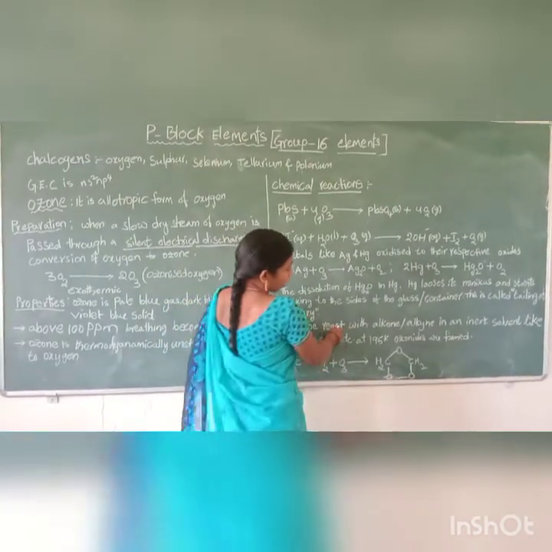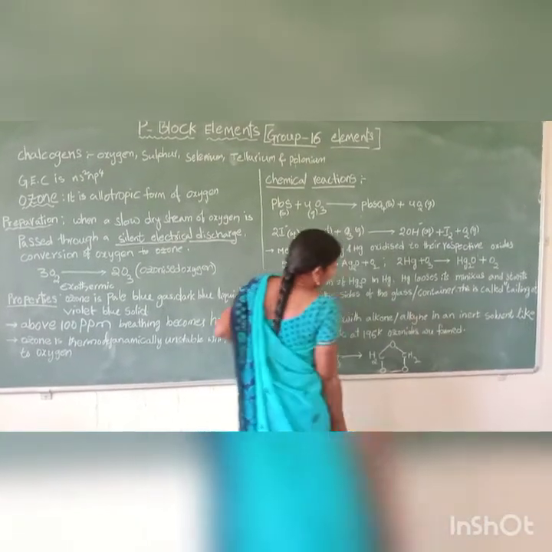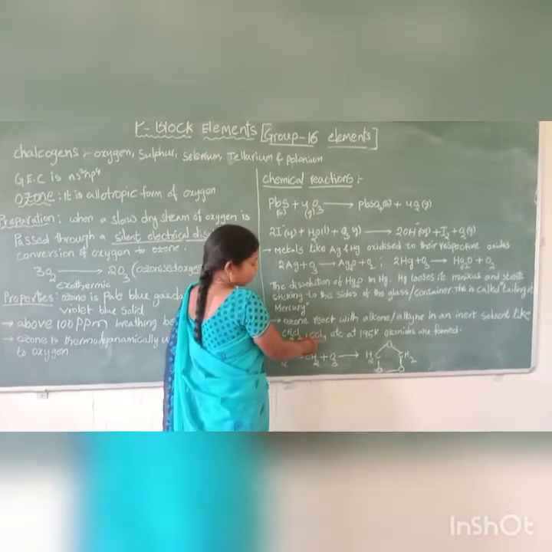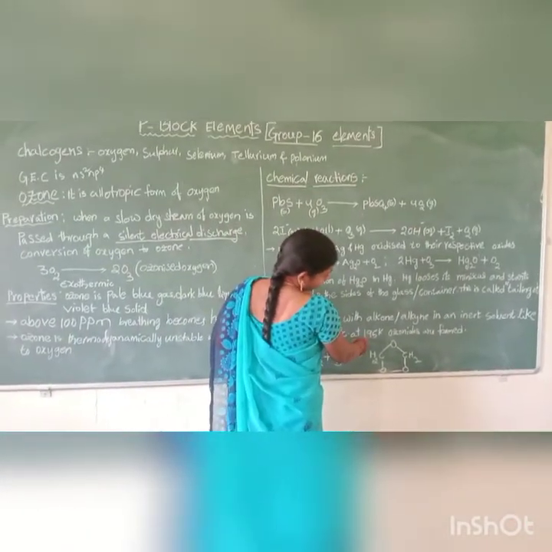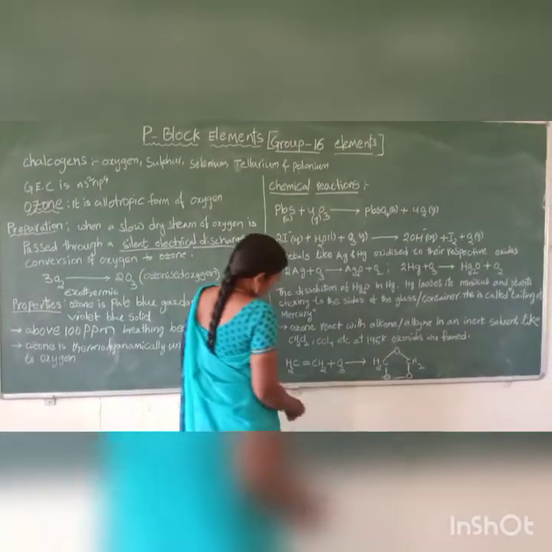Ozone reacts with alkene or alkyne in an inert solvent like ethylene chloride, carbon tetrachloride, etc. At a temperature of 195 Kelvin, the ozonides are formed.